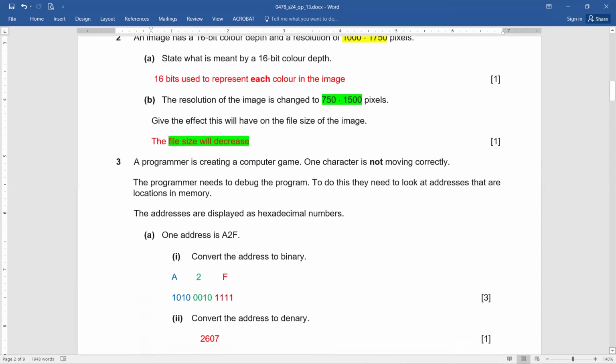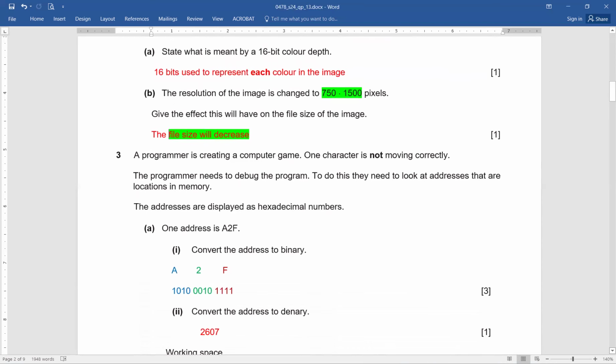Okay. A programmer is creating a computer game. One character is not moving correctly. The programmer needs to debug the program. To do this, they need to look at addresses that are locations in memory. The addresses are displayed as hexadecimal numbers.